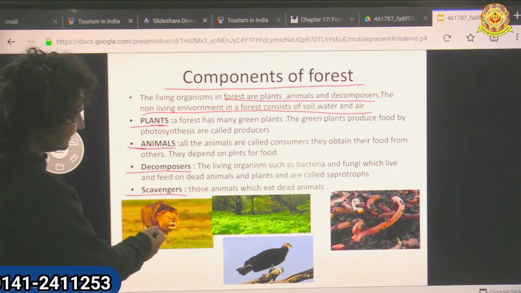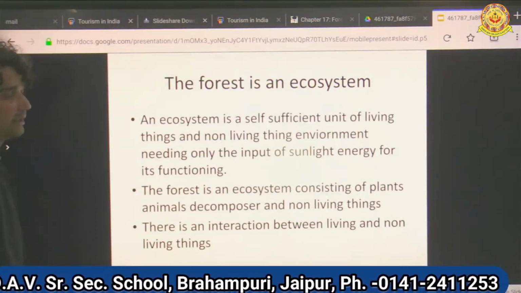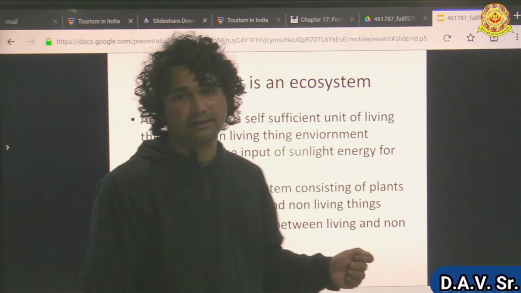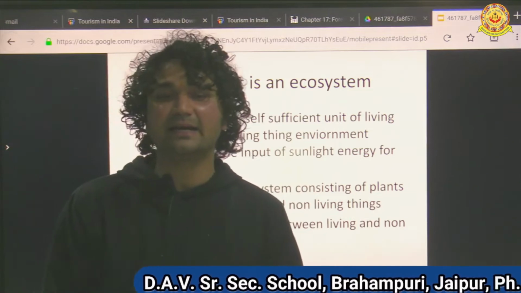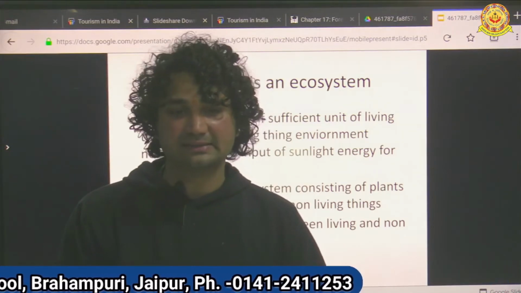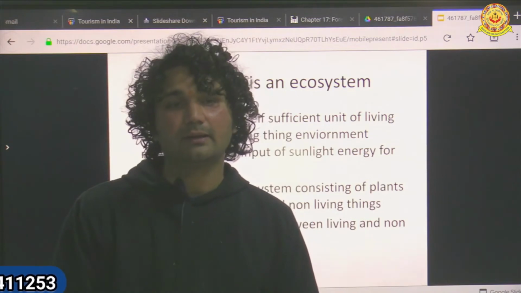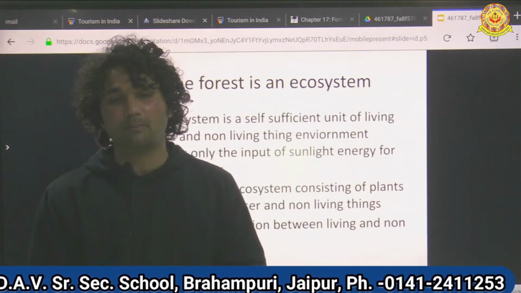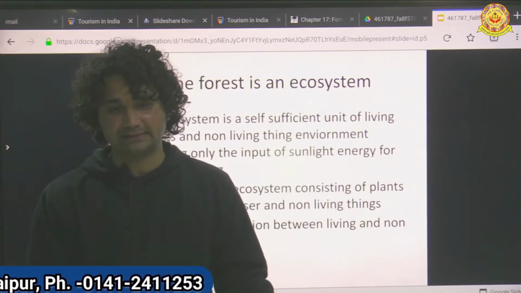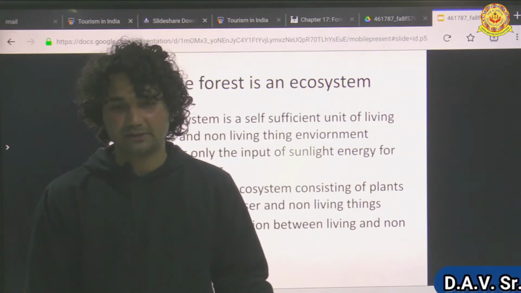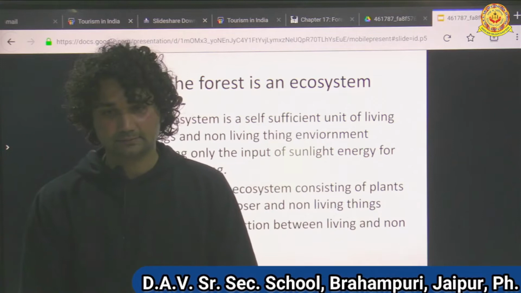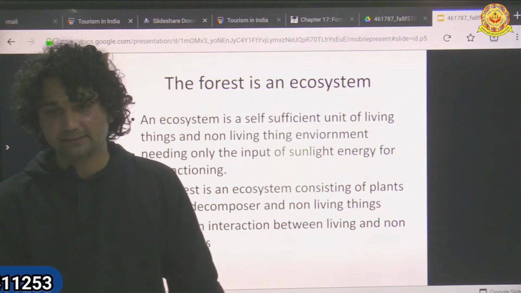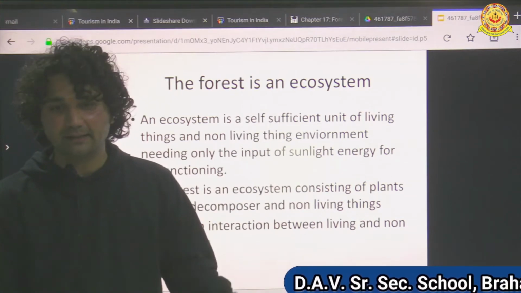So these are the breeds. See these pictures, lions. A forest is an ecosystem. I already explained to you, forests play an important role in maintaining our ecosystem. It balances our ecosystem. Okay. So in a forest we find a number of species. A forest is densely populated. We find a number of trees there, species of trees, shrubs, herbs. We find large trees, tall trees, dwarf trees. We find all kinds of trees, big and small.